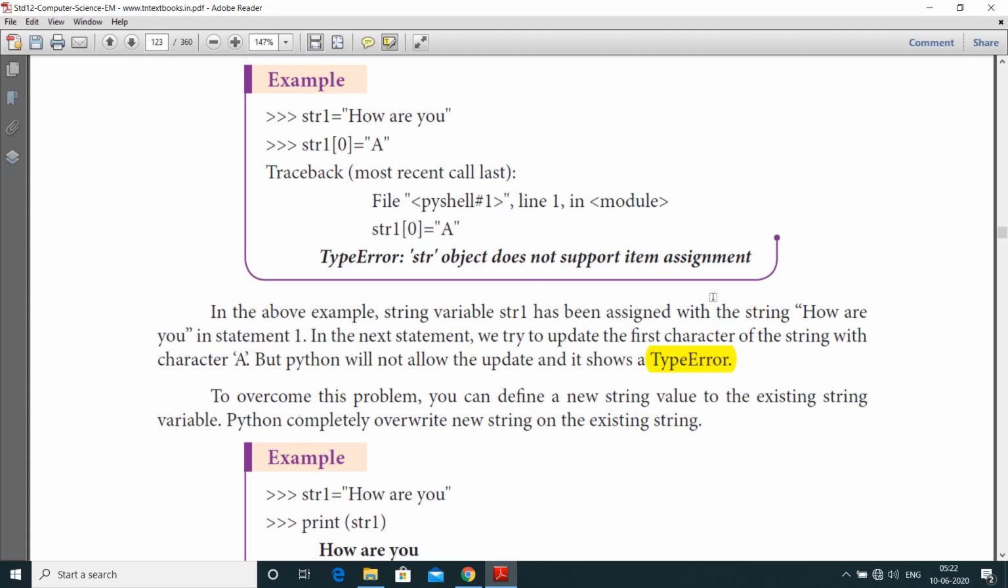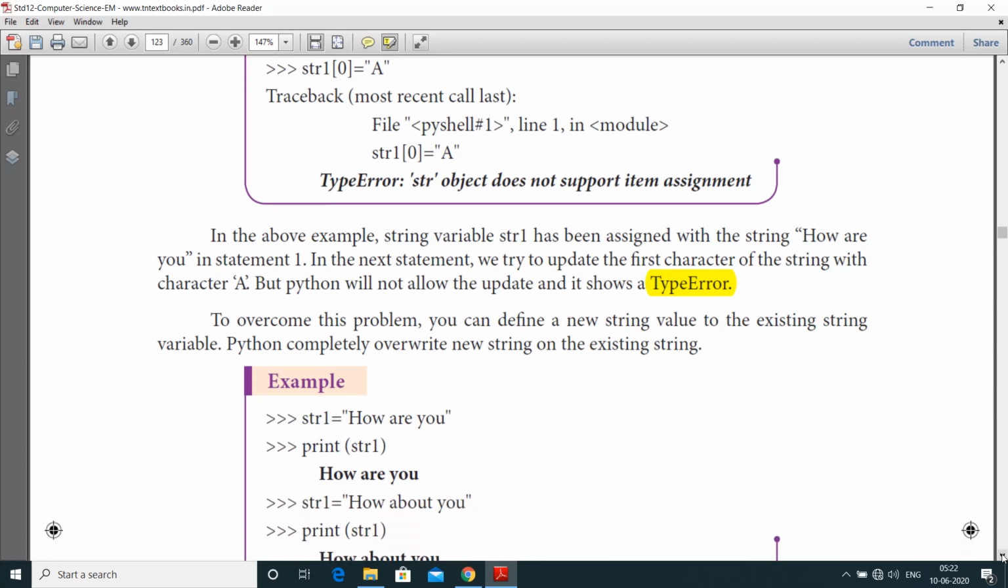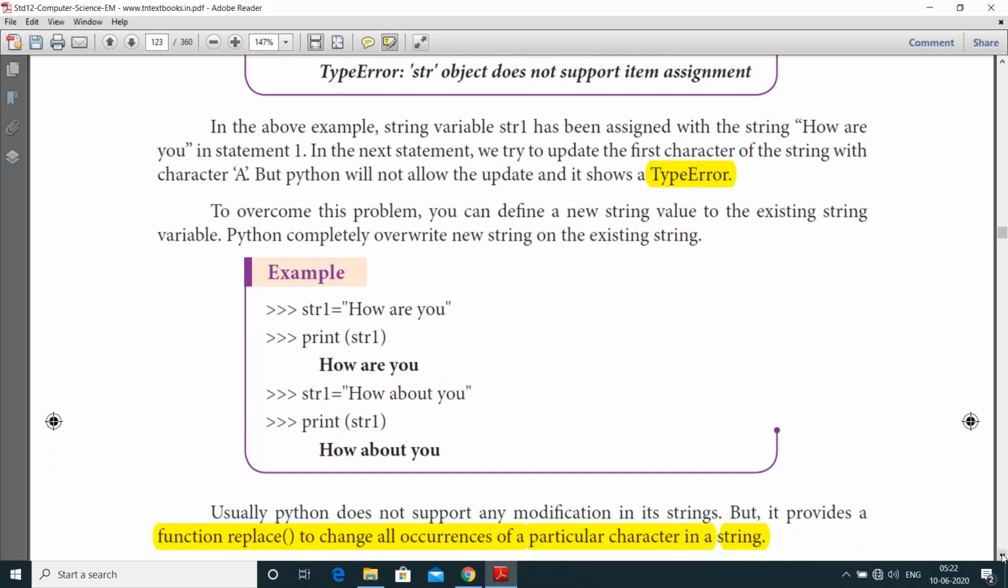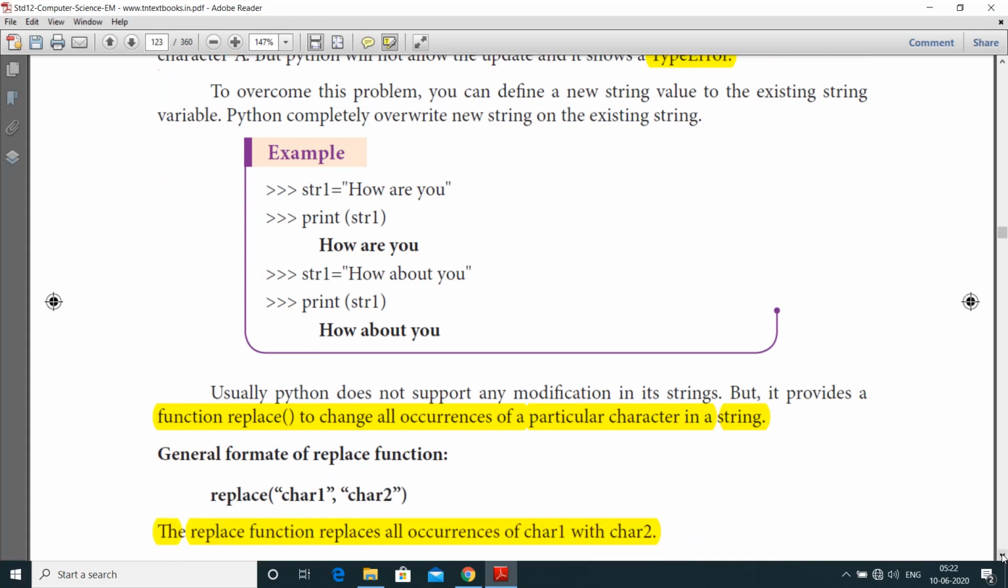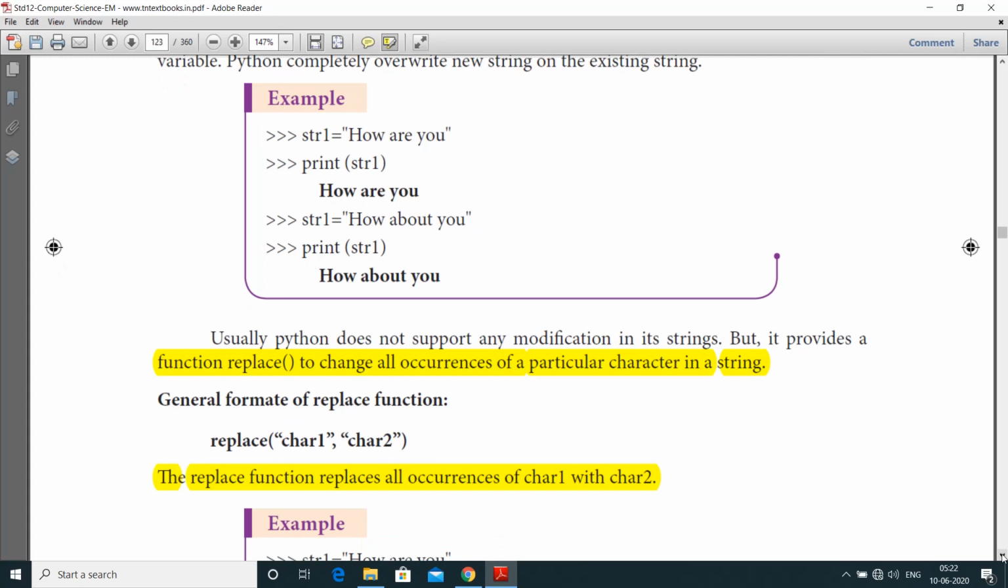To overcome this problem, you can assign a new string value to the existing string variable. Python completely overrides the existing string with the new string. So a particular character alone cannot be changed, but a particular word, that is, the whole string, we can override. See the example: str1 equal to "how are you". Print of str1, just prints the statement "how are you". Next one is str1 equal to "how about you". Print of str1, it overrides the statement, instead of "are" it writes "about", and prints "how about you".